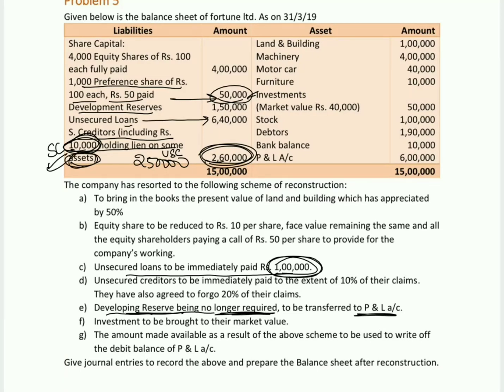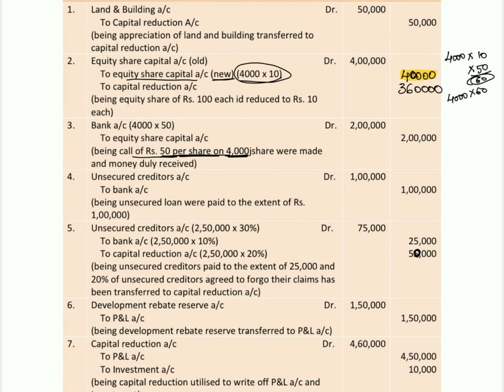Since it is secured, this 10,000 value will be treated as secured creditors, and the remaining value of 2,50,000 will be unsecured creditors, out of which we have already shown entry worth of 75,000 in the journal entries. So 10% was paid them immediately and 20% was given up by the unsecured creditors. So totally 75,000 we have to reduce the value.